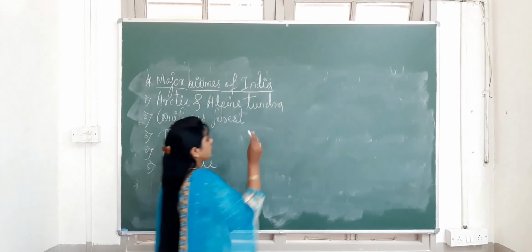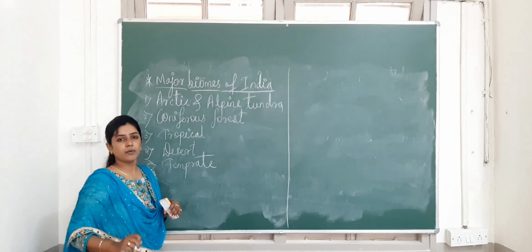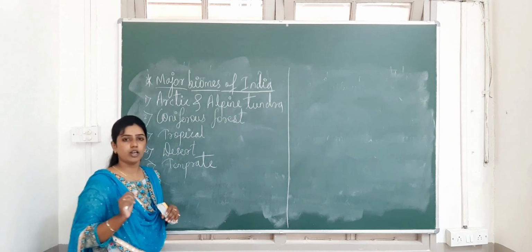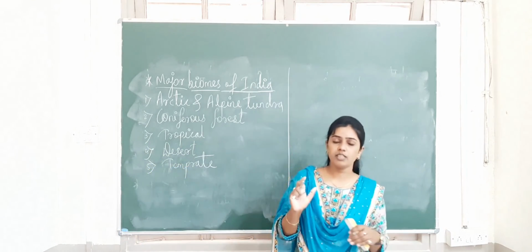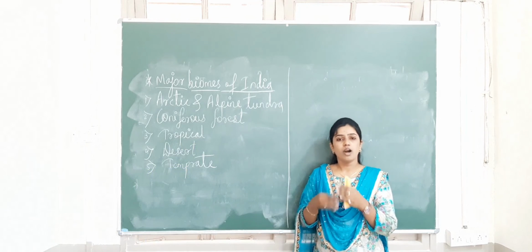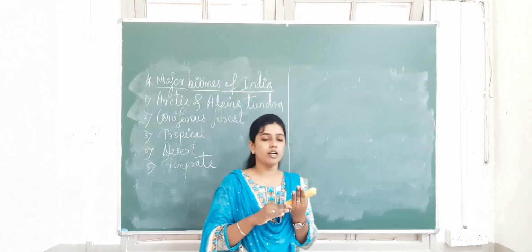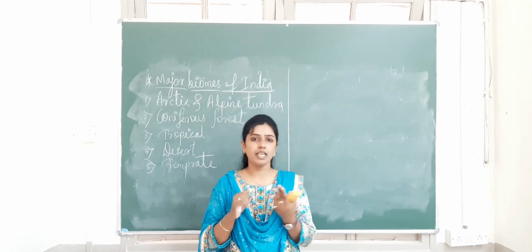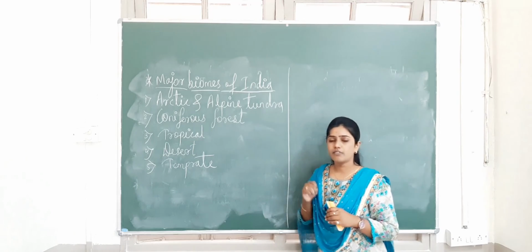First of all, as I told you, ecology has two components, one is the living and another one is the non-living. Living means the biotic component, and non-living means the abiotic component. What examples will come for biotic? We can see the living organisms, they may be plants, they may be animals. Next, what are the abiotic components that we have to study?